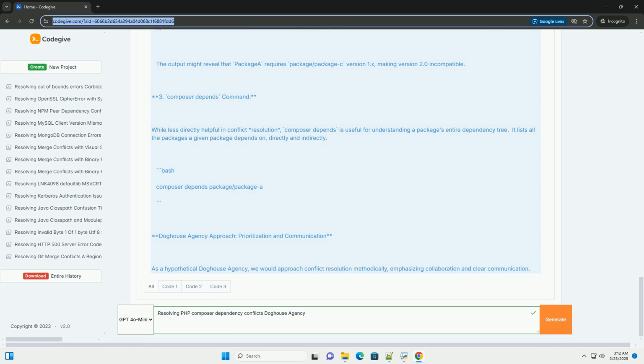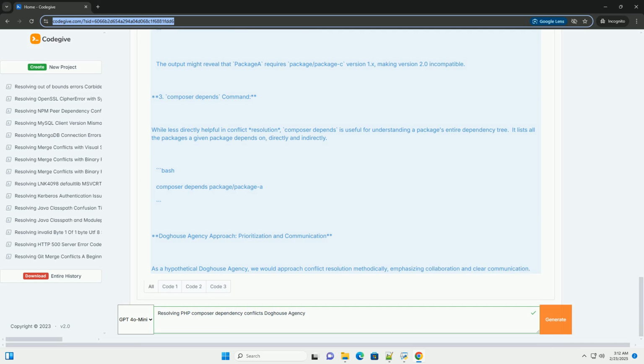Before making any changes, we'd analyze the potential impact of resolving the conflict in different ways. What functionality depends on package A and package B? Which is more critical to the project? Are there known compatibility issues between different versions of package C? Business requirements. We'd discuss with the client, or project stakeholders, whether there are any constraints on which dependencies must be used due to business requirements, for example a security compliance requirement mandating a specific version.